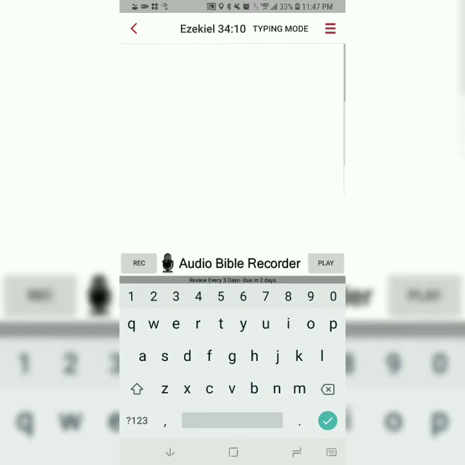And the last step is master it. You're going to be typing the first letter of each word and typing the entire verse from memory.